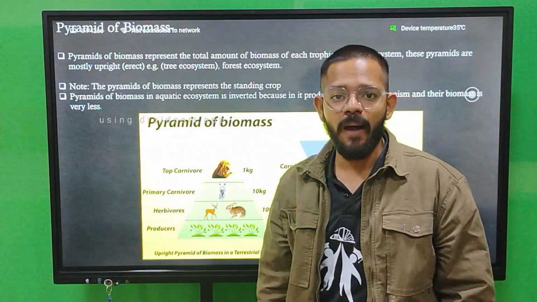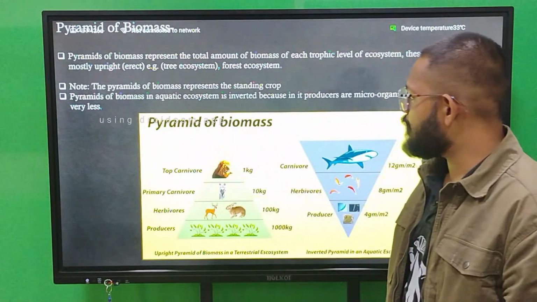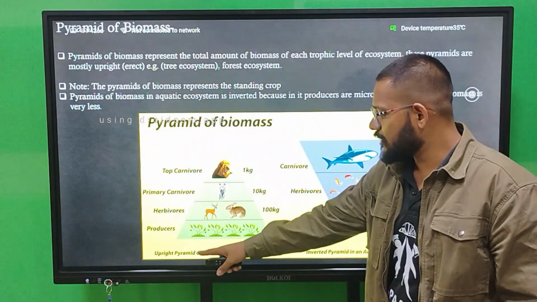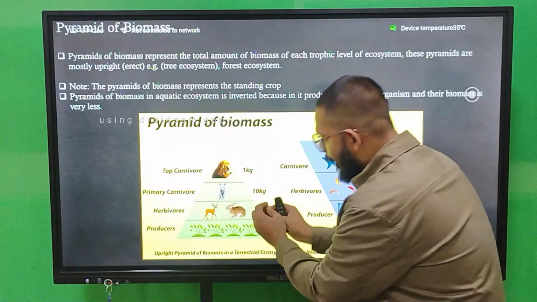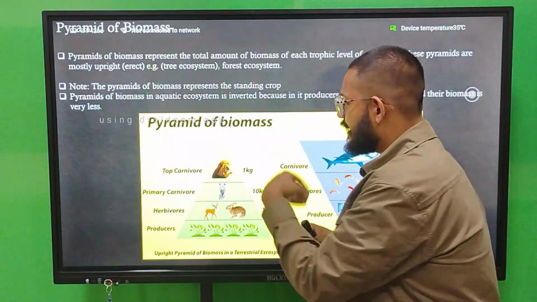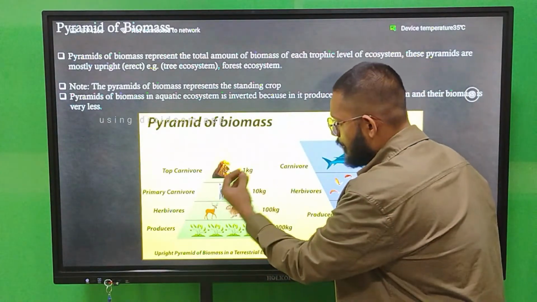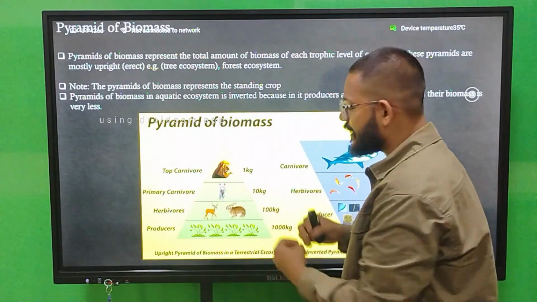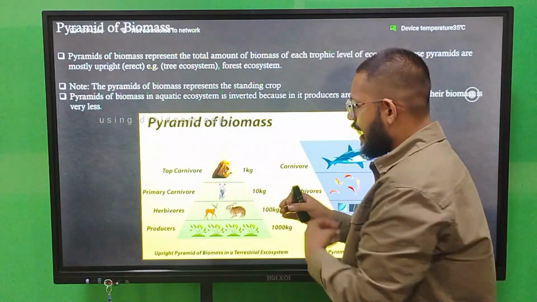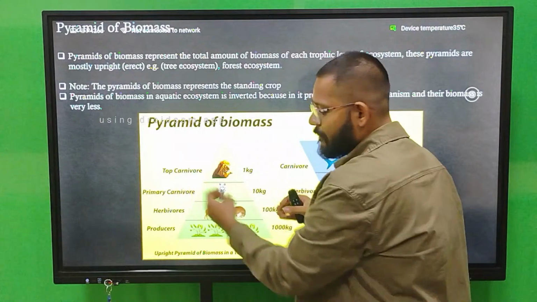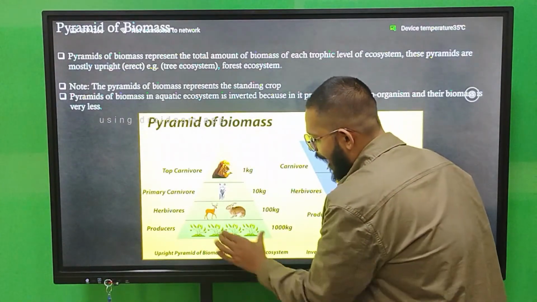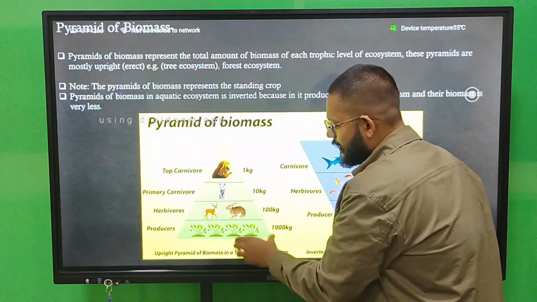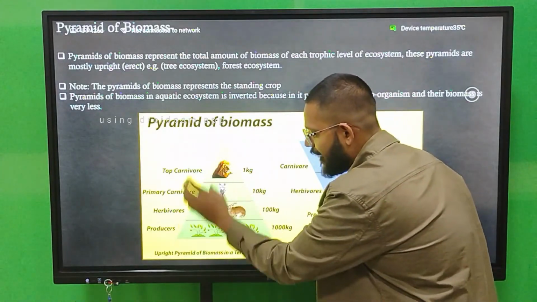Then we have the pyramid of biomass. Pyramid of biomass is always upright in a terrestrial ecosystem, because when you combine the weight of all producers, it is more than herbivores. When you combine the weight of all herbivores, it is more than primary carnivores. And when you combine the weight of all primary carnivores, it is more than top carnivores. That's why the biomass pyramid of a terrestrial ecosystem is always upright.